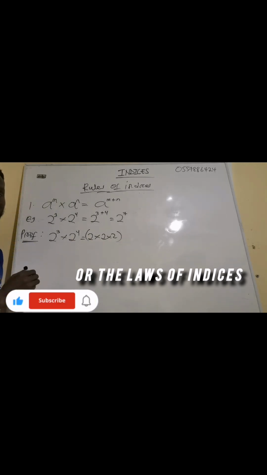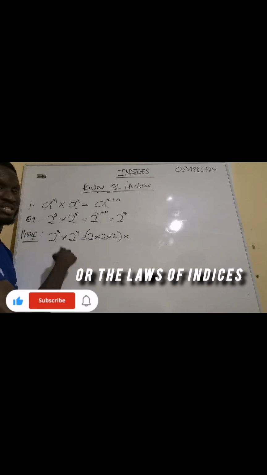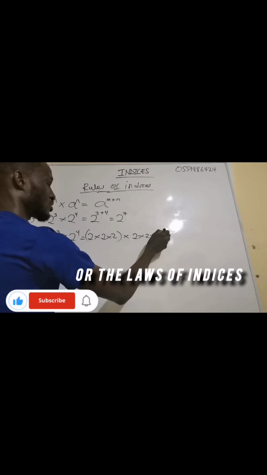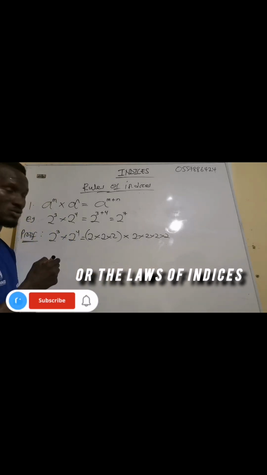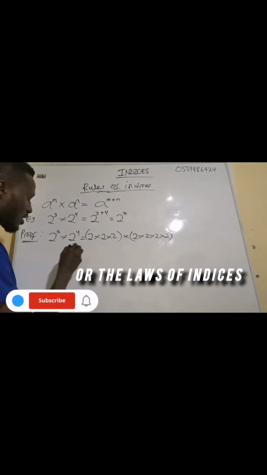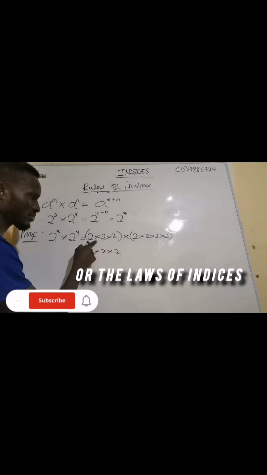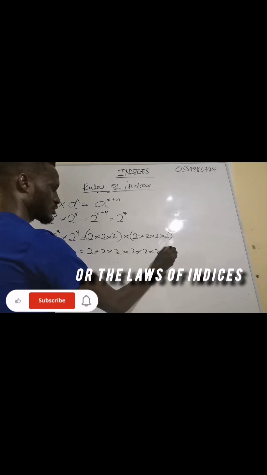The 2 is multiplying itself 3 times. And this one means the 2 is multiplying itself 4 times, so I'm going to have 2 times 2 times 2 times 2. You understand? Now, how many 2's are you going to have? You have 2 times 2 times 2 for this one, then times 2 times 2 times 2 times 2.